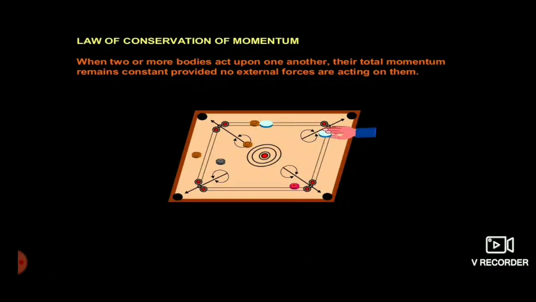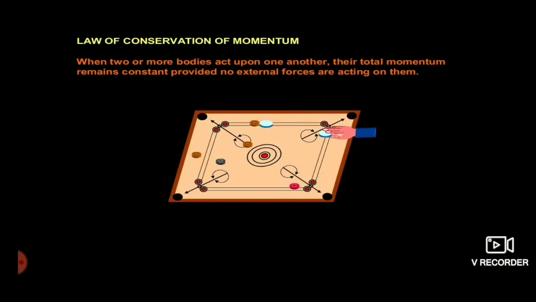Our last topic from this chapter is the law of conservation of momentum, and we have just read what momentum is. It is the quantity of motion contained in a body, and in physics the term conservation means unchanged or same.